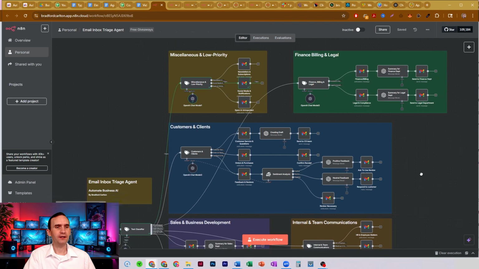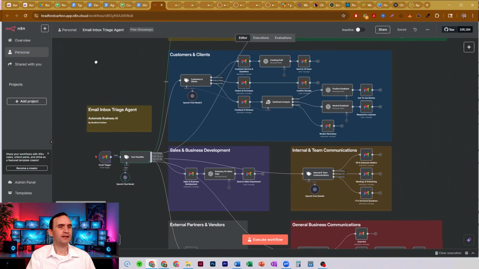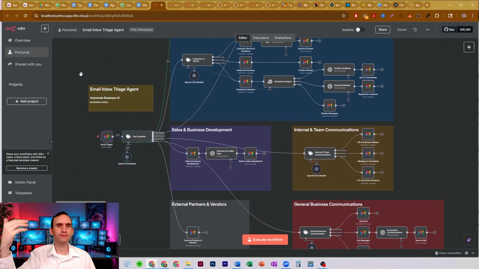Or maybe you have customer support issues that come in that you want to add in, maybe like a vector store tool, and give your agent that RAG database to then respond to your customer support ticket that came in via email. I mean, you should be thinking through this workflow, not necessarily exactly for what it is, but what it can be for you.